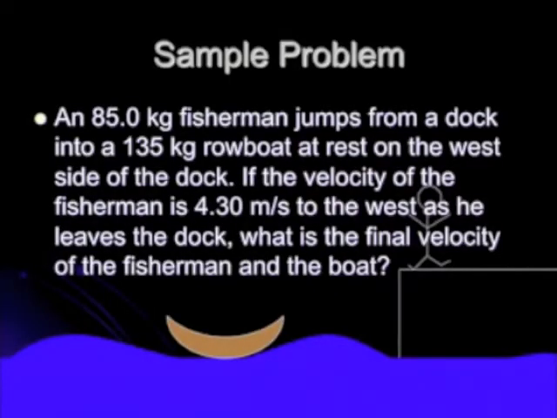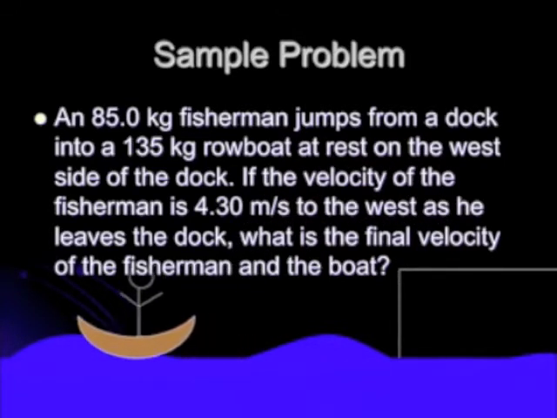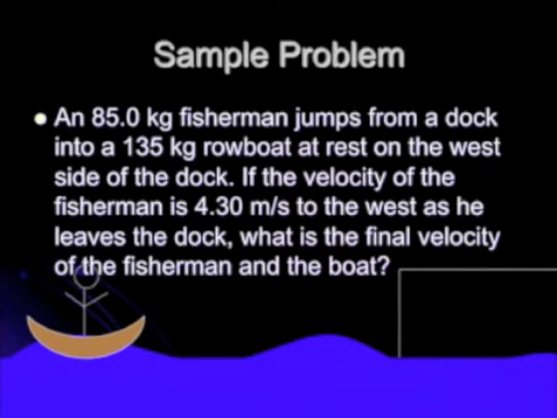So if we look at the sample problem, an 85 kilogram fisherman jumps from a dock into a 135 kilogram rowboat at rest on the west side of the dock. If the velocity of the fisherman is 4.3 meters per second to the west as he leaves the dock, what is the final velocity of the fisherman and the boat? So you can see in this situation they're kind of sticking together because he is going to be in the boat.